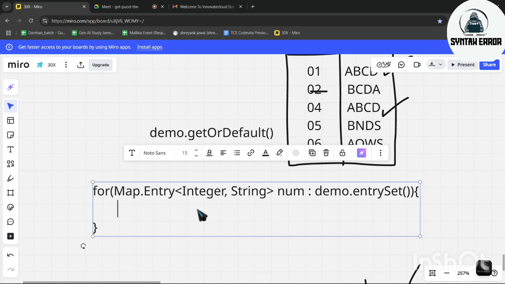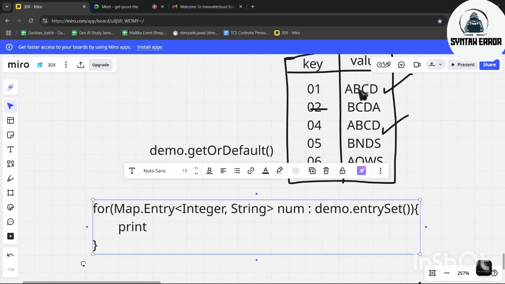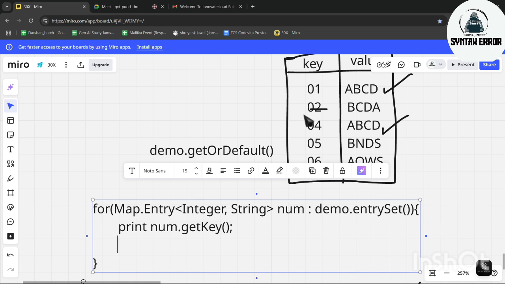So what we can do? Print. So first element, first part, num. So 0 1 ABCD. Now num is here. Okay, first row 0 1 ABCD. Now we have to print this part. So what we will do? Num dot, this is key, right? Get key. Finish. By writing this line, 0 1 will be printed for the first iteration.